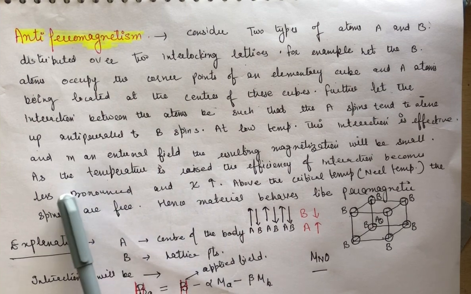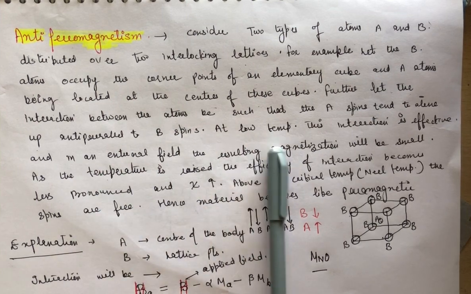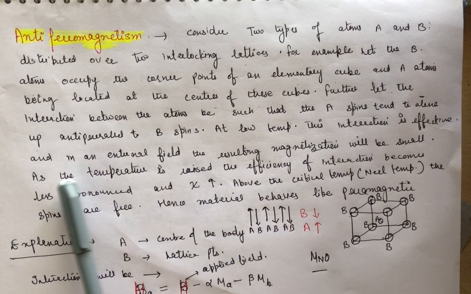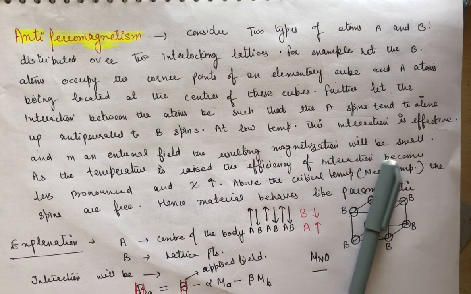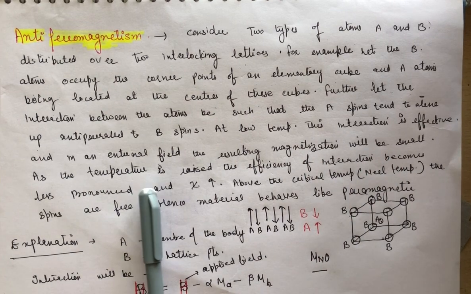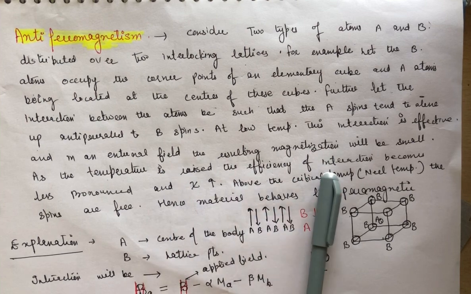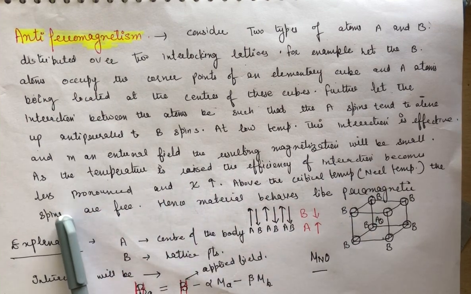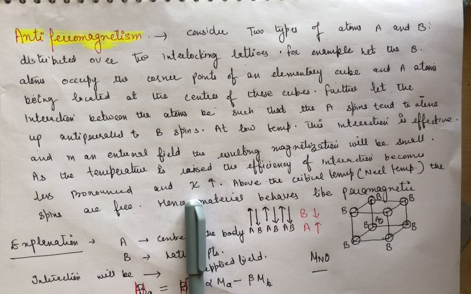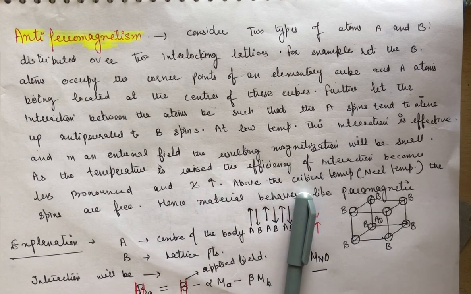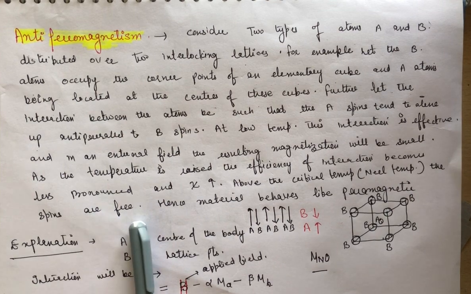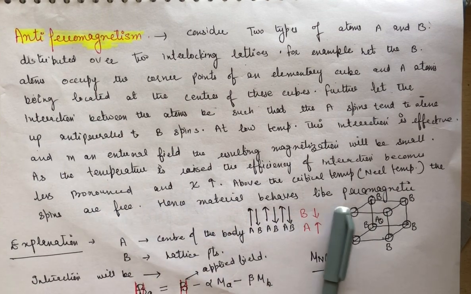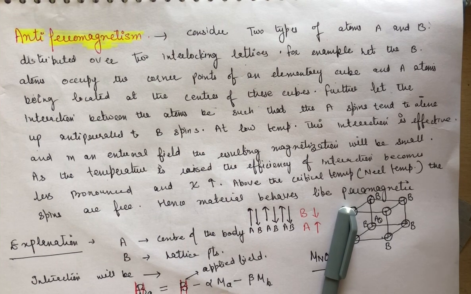At lower temperature this interaction is effective, and in an external field the resulting magnetization will be small. As the temperature is raised, the efficiency of the interaction becomes less pronounced and susceptibility increases. Above a certain temperature, called the critical temperature, the spins are free and hence the material behaves like a paramagnetic material. Clear?